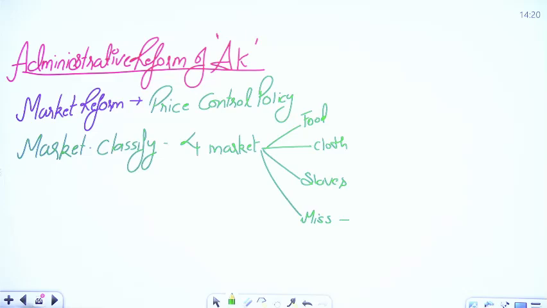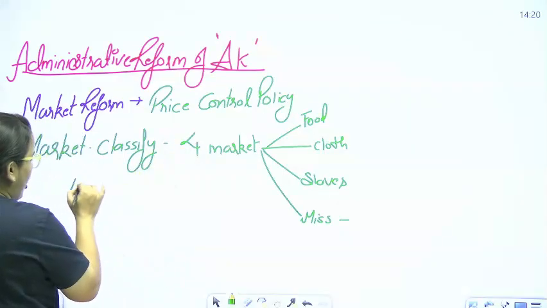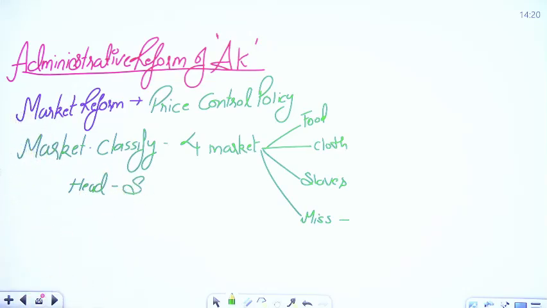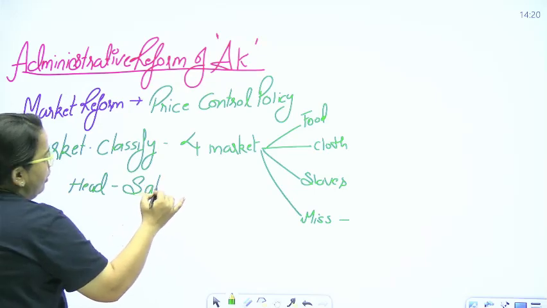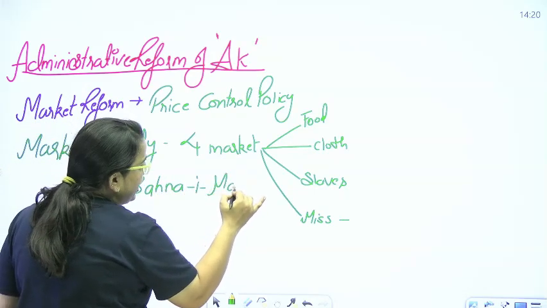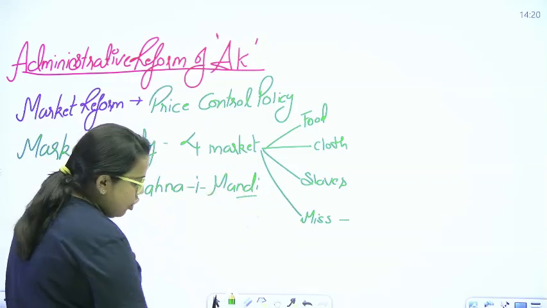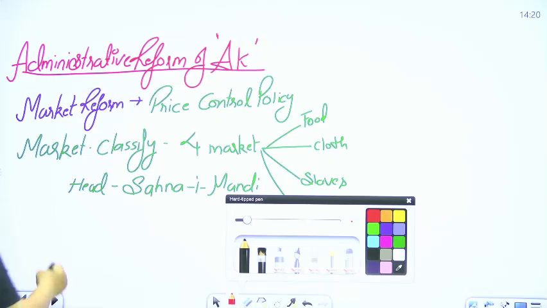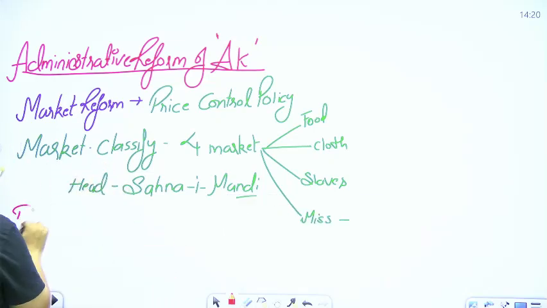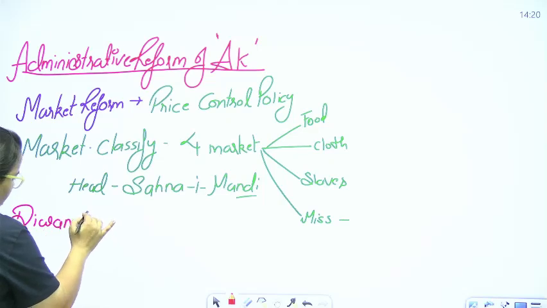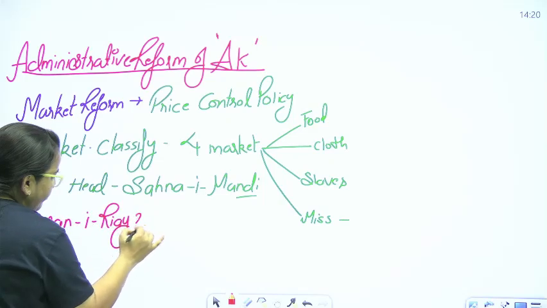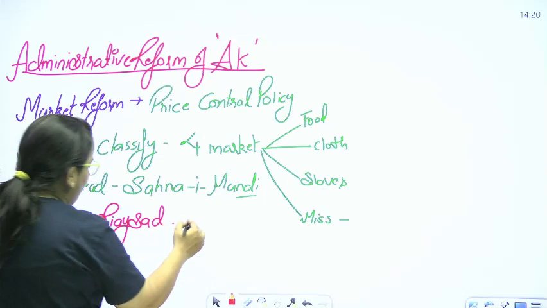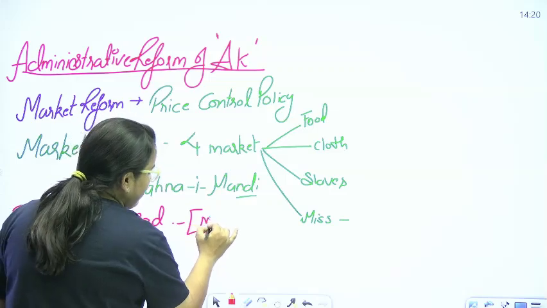So he classified these commodity markets. And there was one chief, or head of a market, who was termed Shahane Mandi. He was the main in charge of each and every separated market. Then after, he also founded a department, that is Diwane Riyasat. Very important. Diwane Riyasat was a department of commerce, you can say a ministry of commerce.